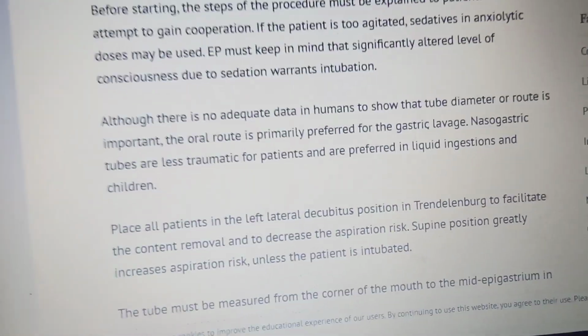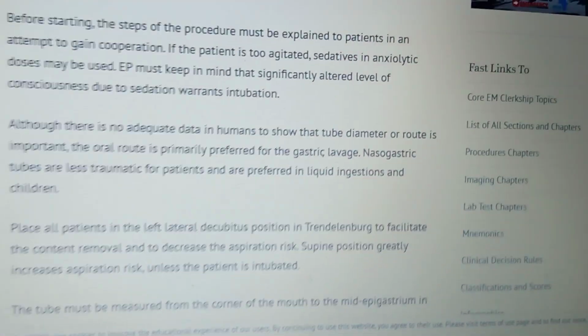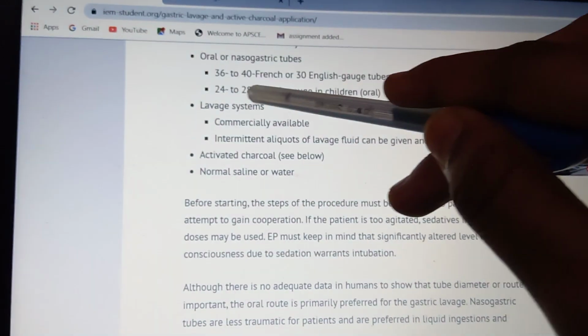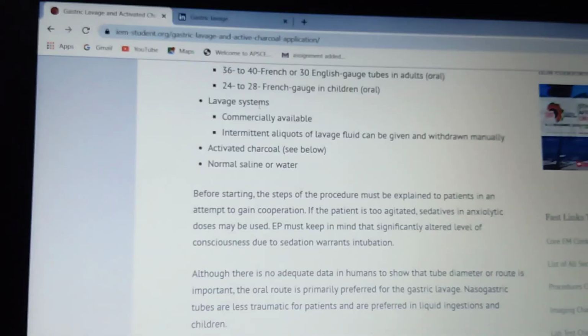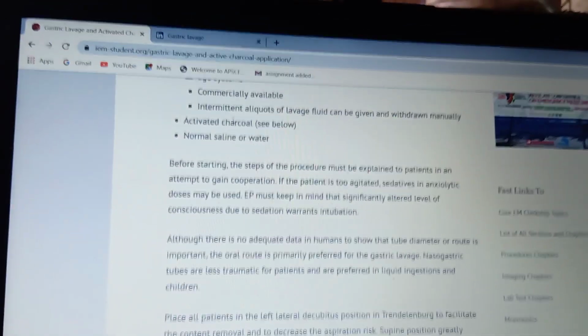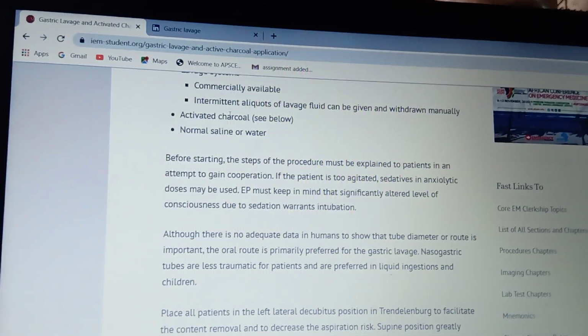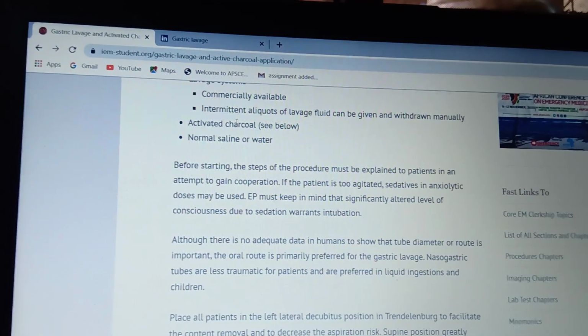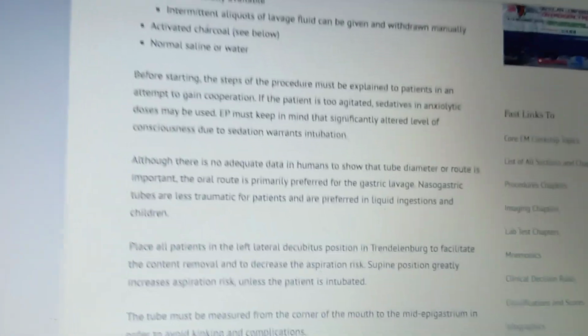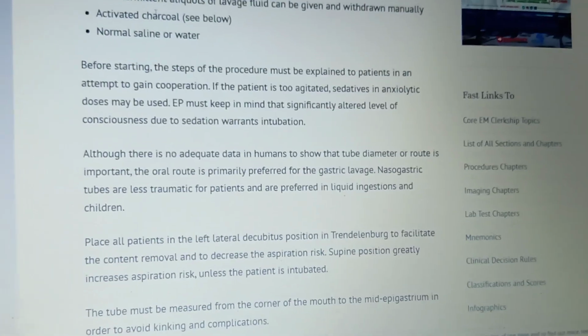Other preparation is that you have to take care of the tube diameter. Already we have discussed the diameters of the tube, 36 to 40 French for adults and 24 to 28 for children. According to that, the selection of the tube is very important. Next, while inserting the nasogastric tube into the esophagus and stomach, you have to make sure that any trauma to the patient is avoided. That is also very important.